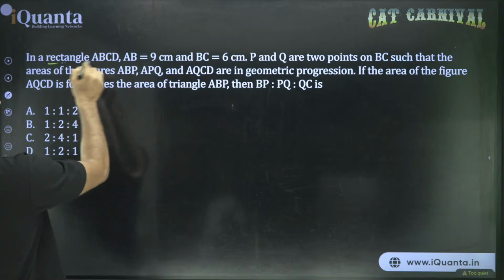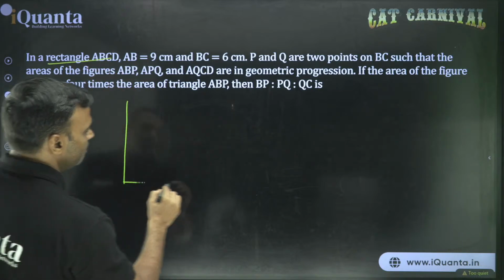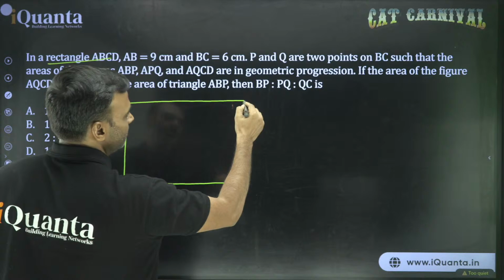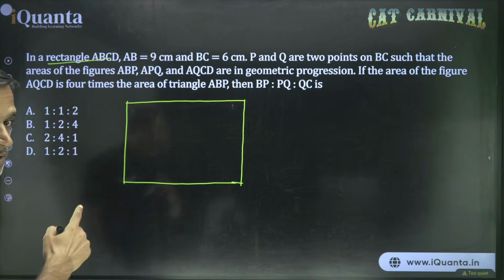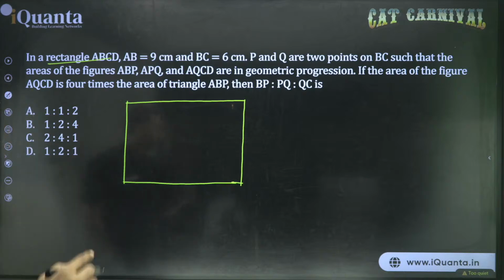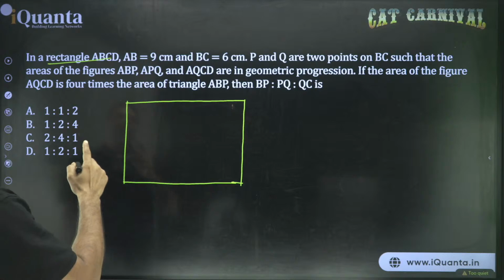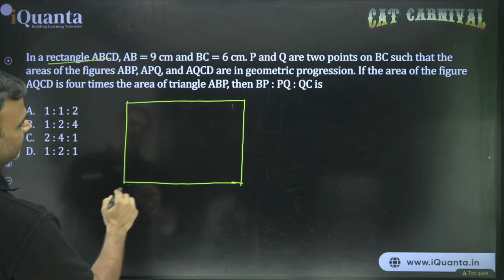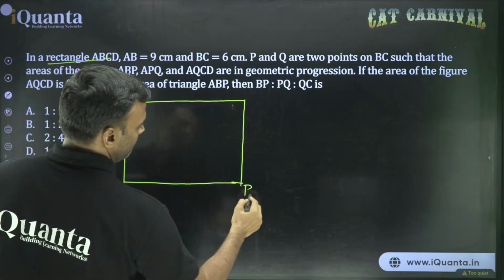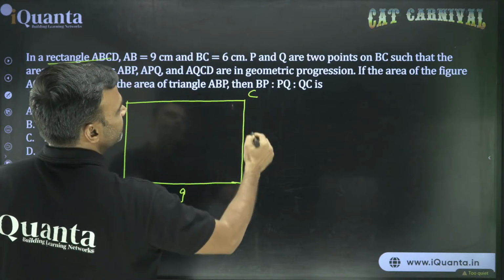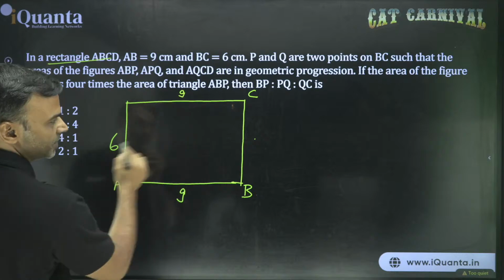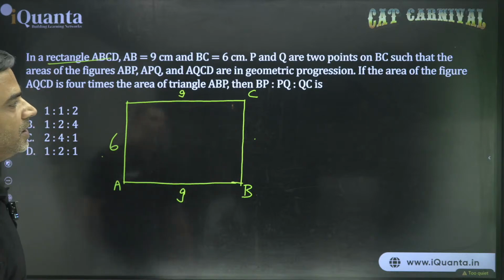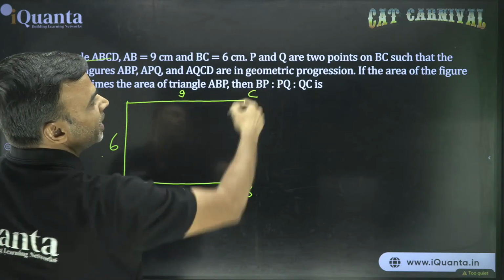In a rectangle ABCD, so with your beautiful hands, draw a rectangle. See your artistry on your paper, draw it yourself, because remember that's the only friend you have in your final exam. Okay. So AB is 9, BC is 6. Now I'll write 6 here and 9 here because two sides will be equal. I won't write anything here yet because I need to put P and Q.